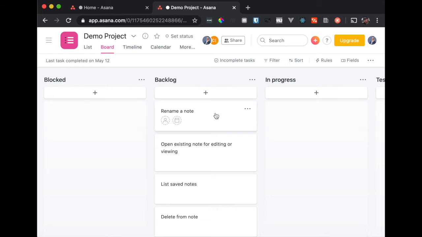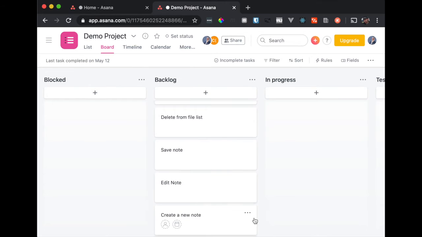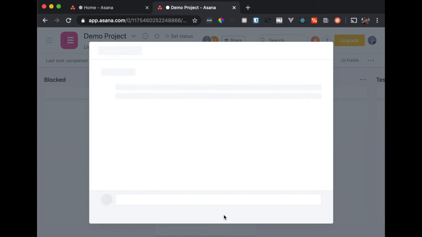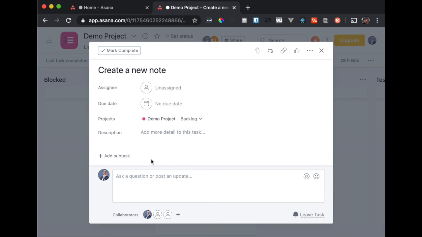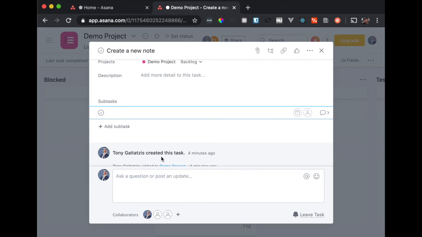But we also may want to put tasks in here because renaming a note, here, let's start at the beginning. Let's say we have create a new note. This might be the first thing we work on. You can add subtasks. So one subtask, I'm looking at this because we just jotted this down: we need to be able to read and write to the database, right?